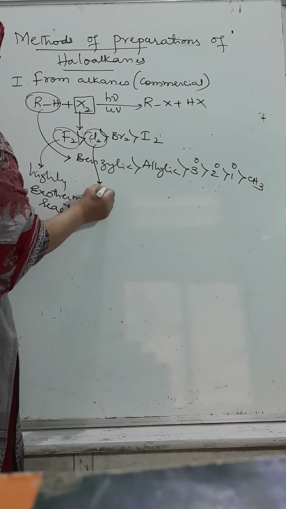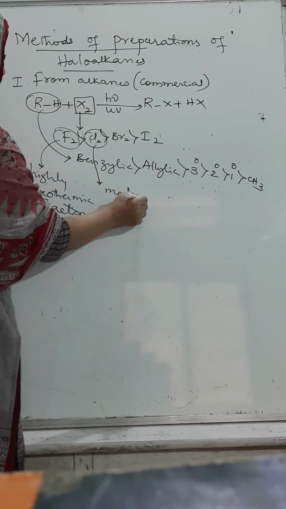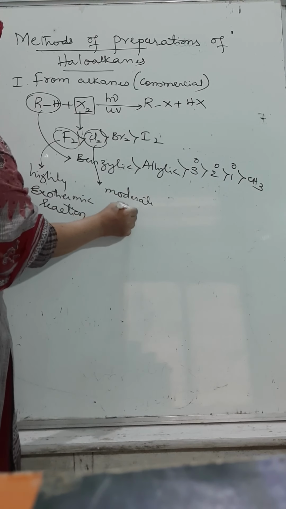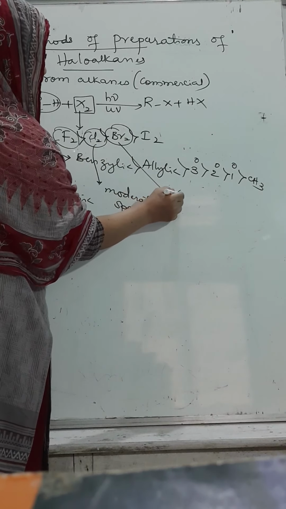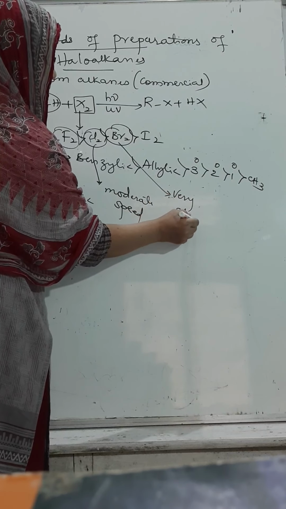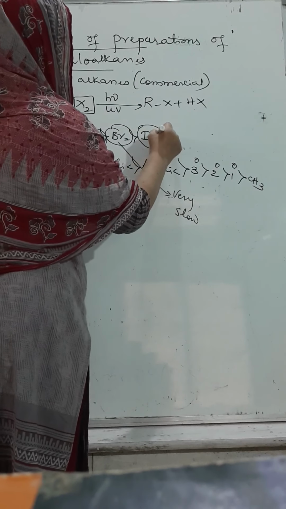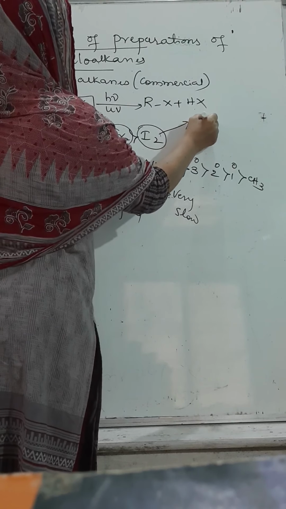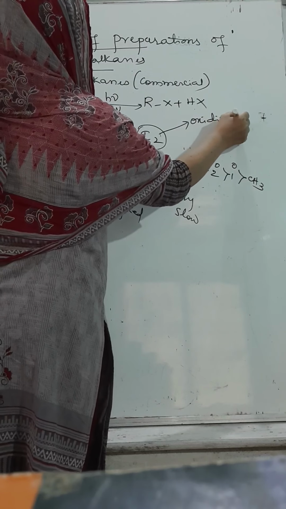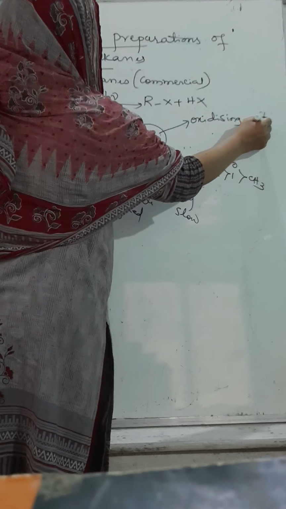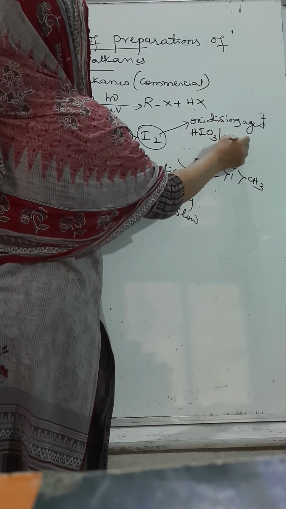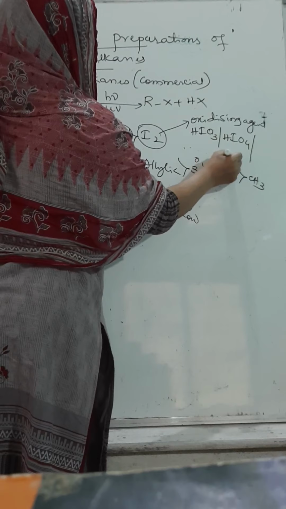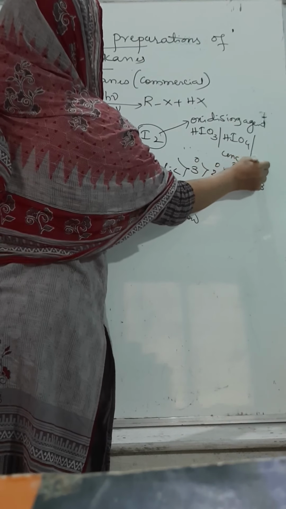Chlorination will take place at a moderate rate. Bromination is very slow. Then iodination can be done in the presence of an oxidizing agent like HIO3; we can even use HIO4, or even concentrated nitric acid.